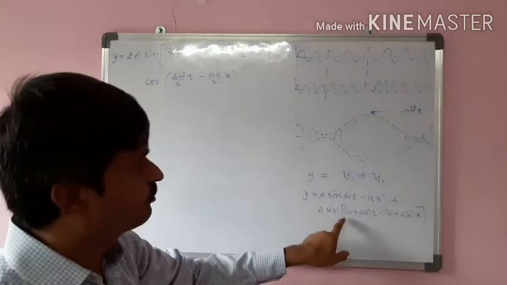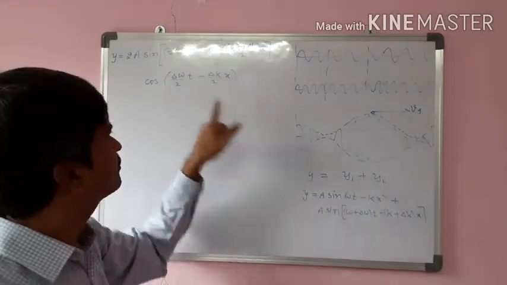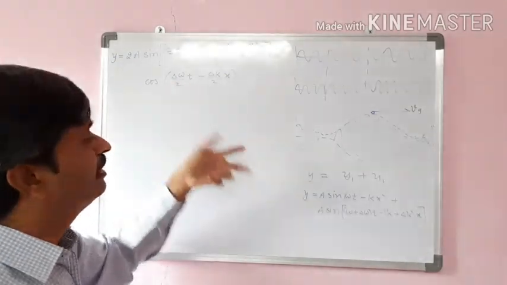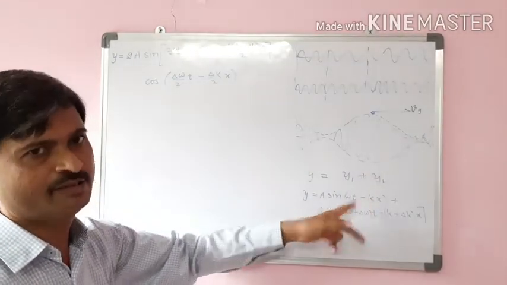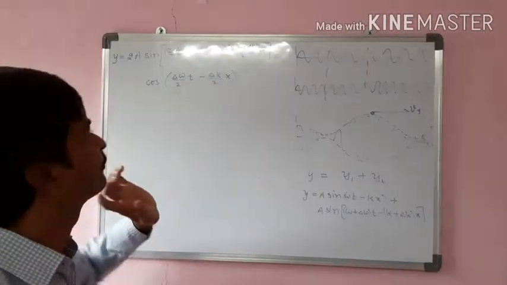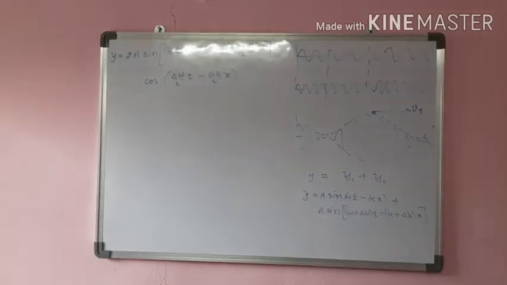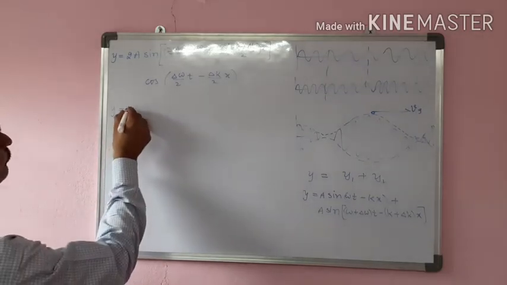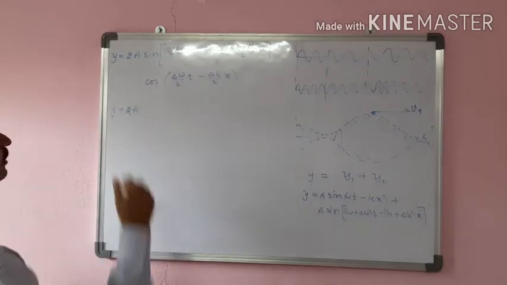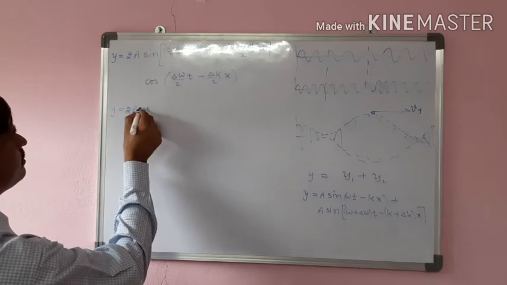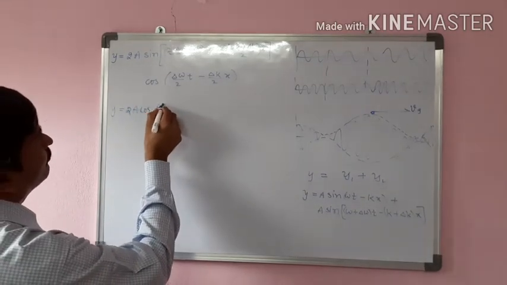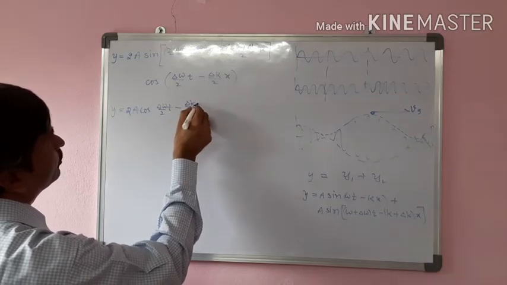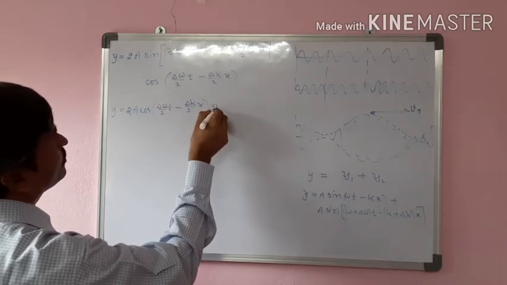Here omega plus omega adds, and omega minus omega gets cancelled. Cos of minus theta is equal to plus cos theta, so D minus C or C minus D, both are the same. The difference we will take here. Right? So from this we will rearrange it like this: y is equal to 2a into cos((delta omega by 2) into t minus (delta k by 2) into x) into sine.